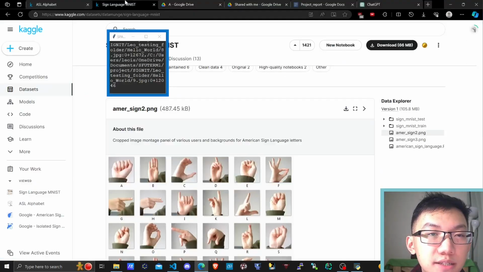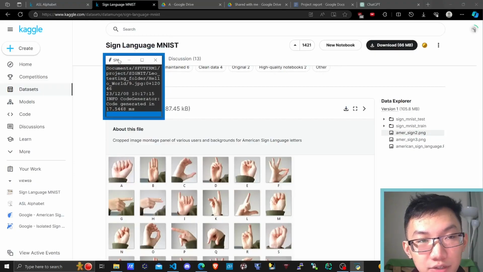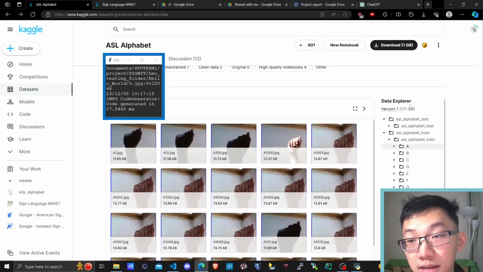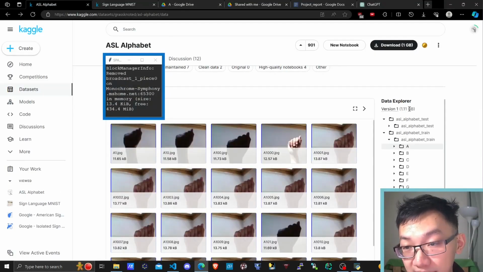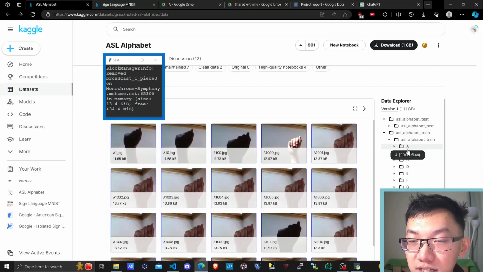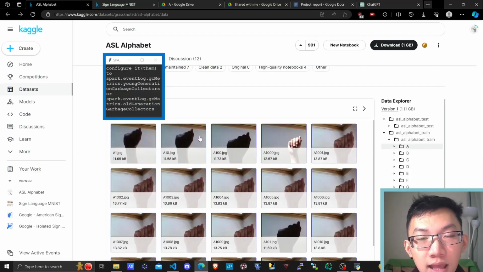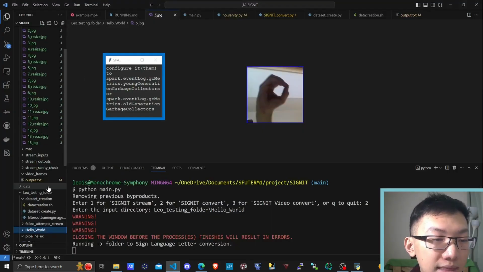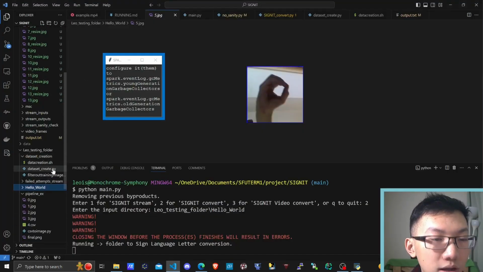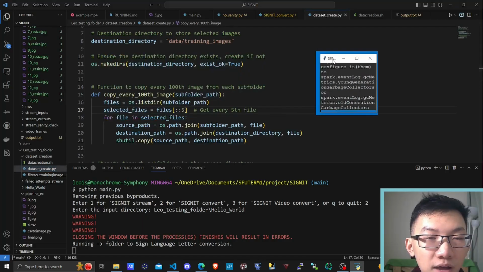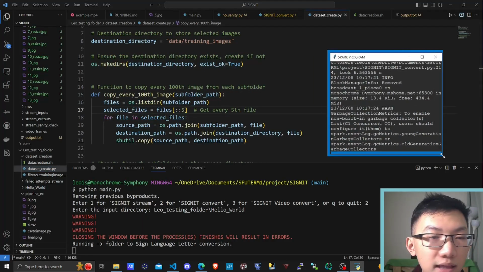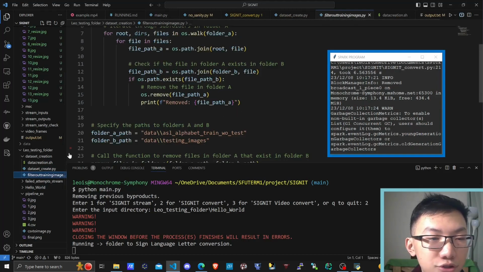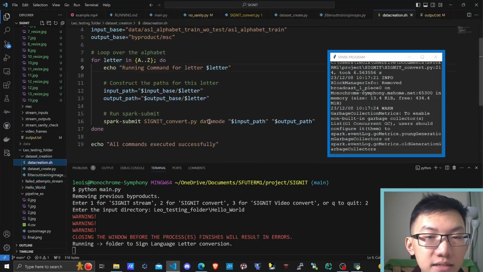So we got our data at first from Sign Language MNIST, but we wanted a bigger one, and a bigger one we got, 1.11 gigs zipped, by the way, because every single folder had 3,000 images in it. And obviously we can't use raw JPEG, so we had to do some ETL process somehow, and that's right over here in dataset creation. Firstly, we picked every 5th file as our training set and every 250th file as our testing set, filtered out all the duplicates, and then ran SIGNIT convert in data mode.